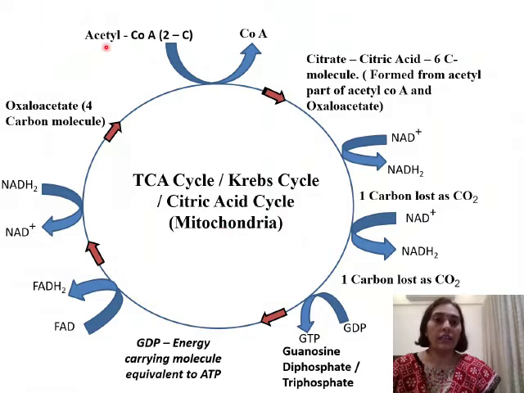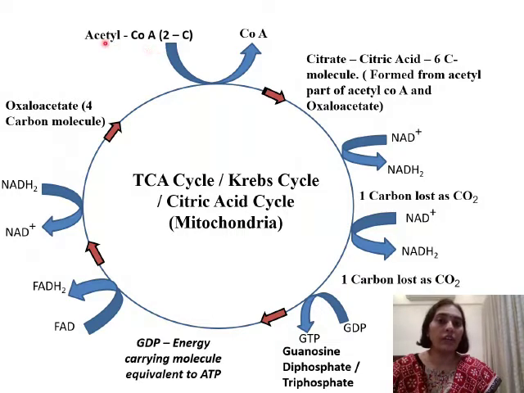Now we had seen that during glycolysis, acetyl coenzyme A was formed from pyruvic acid. The pyruvic acid underwent oxidation to form acetyl coenzyme A. We are going to pick up from here and study what happens in the Krebs cycle. Now the function of this acetyl coenzyme A is to deliver the acetyl part of it to the mitochondria. I repeat, the function of acetyl coenzyme A is to deliver the acetyl part to the mitochondria.